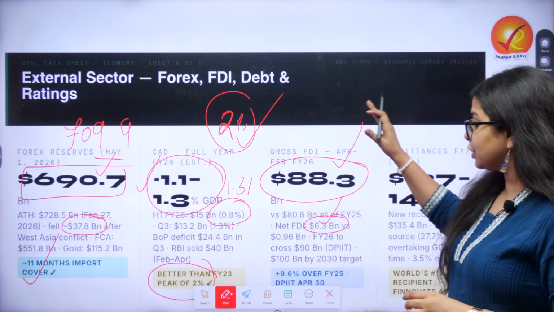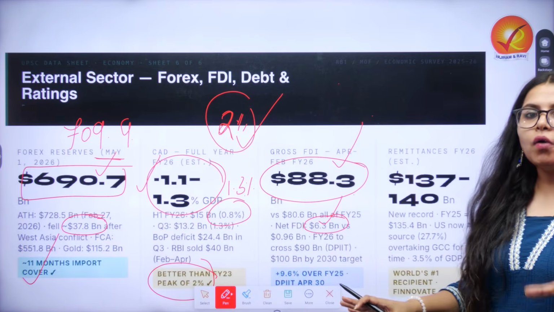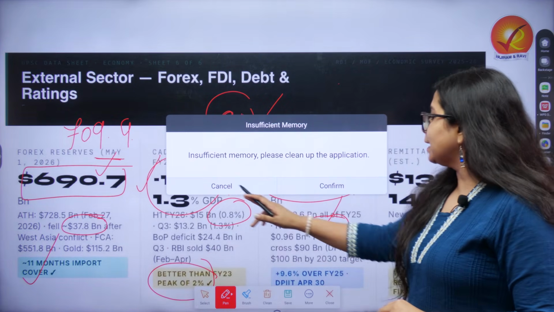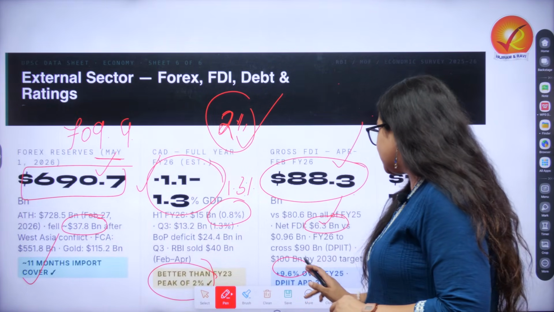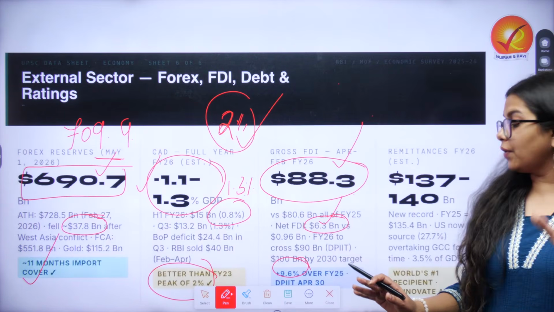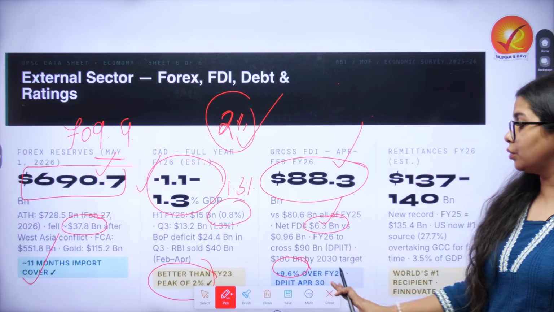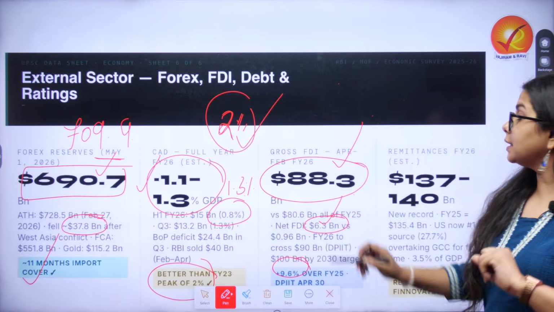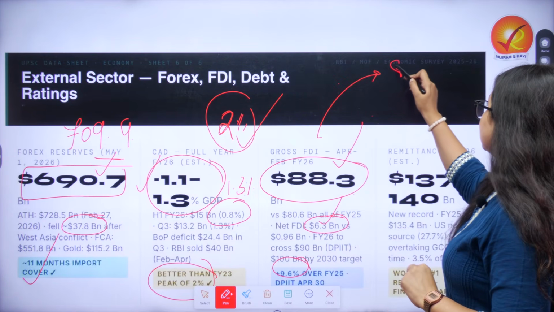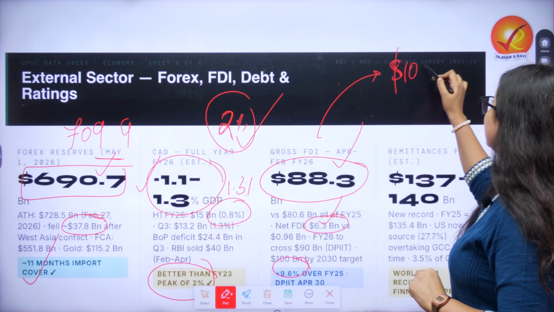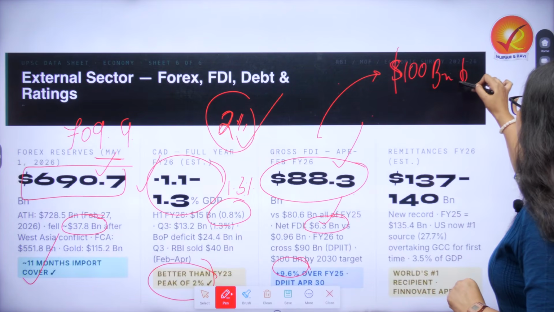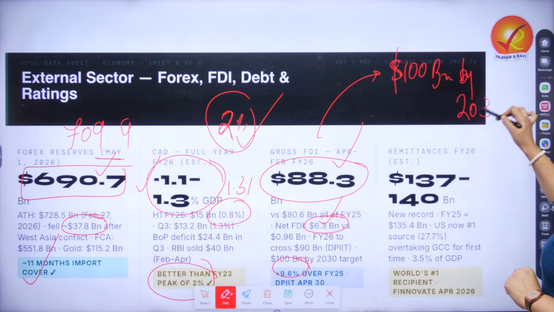This is the addition that we are talking about. Overall, we are seeing 9.6% over last financial year, especially looking at the April 30 date. Another thing you need to remember here is that the target is $100 billion FDI by 2030.